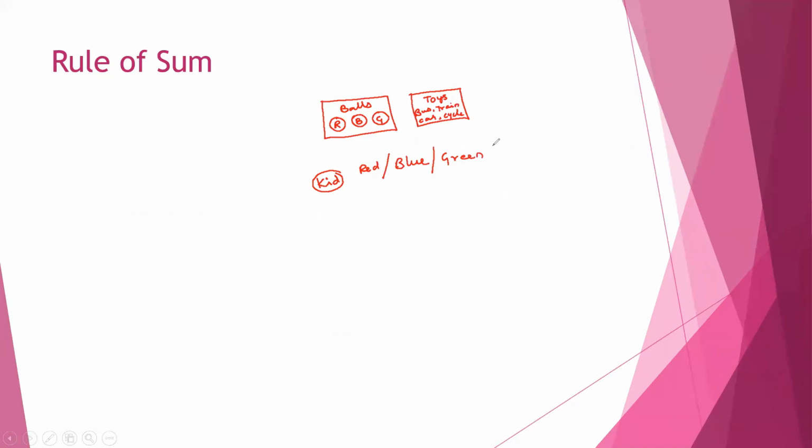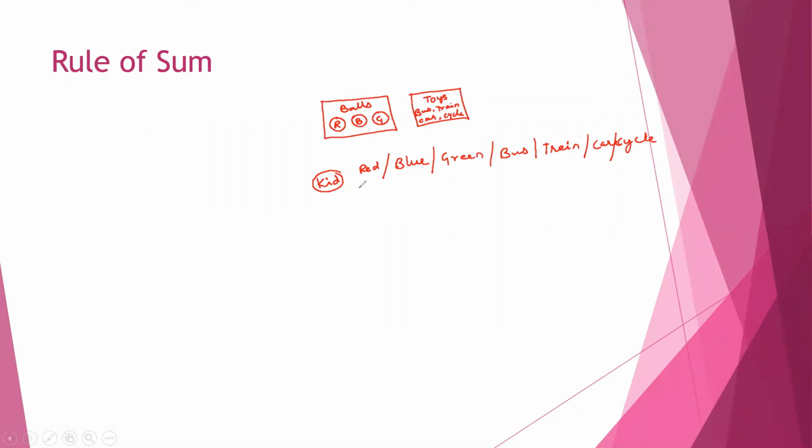Or else what can he choose? He can choose bus, or train, or car, or cycle. He can choose any one of these.